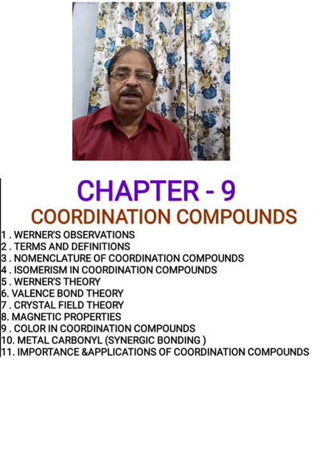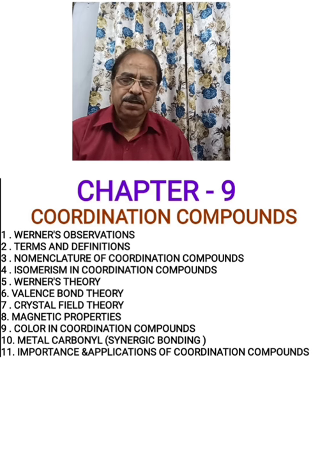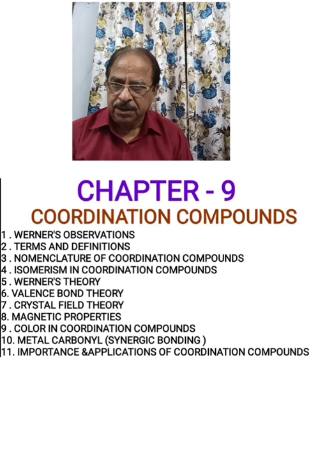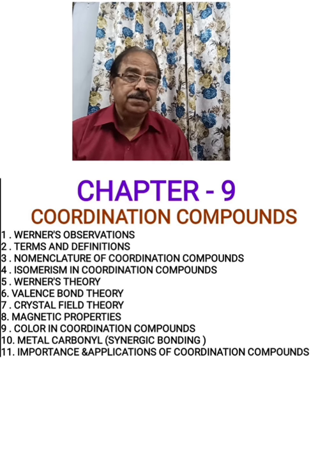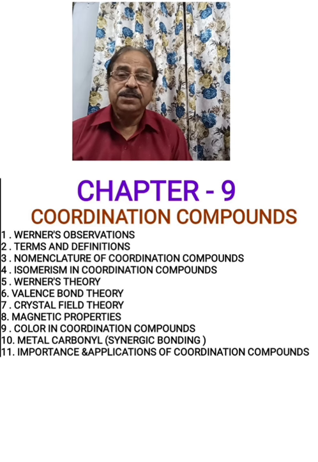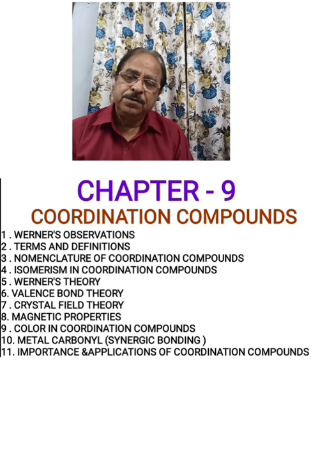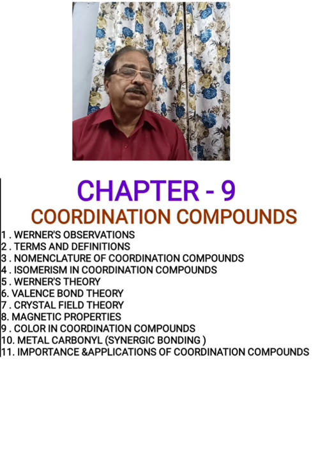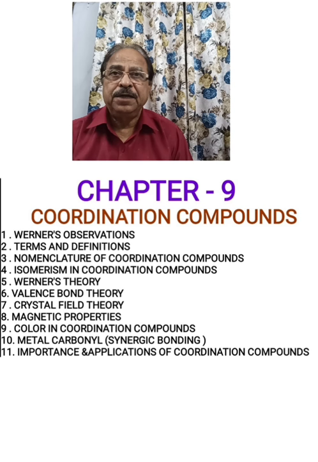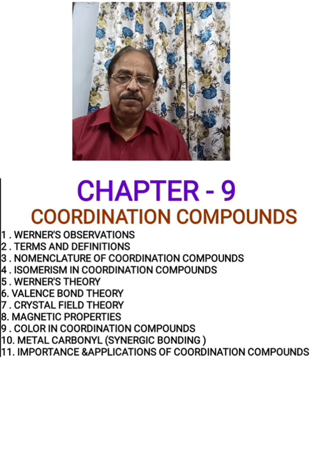Apart from this, there are two other modern theories of coordination compounds. They are ligand field theory and molecular orbital theory. These theories are not in our syllabus. So we have to study three theories: Werner's theory along with its limitations. Then we have to study valence bond theory, and also we have to understand why this theory had to be replaced by crystal field theory. And after this, we have to study why different coordination compounds show different magnetic properties. That means the reason for magnetic properties in coordination compounds we have to study.